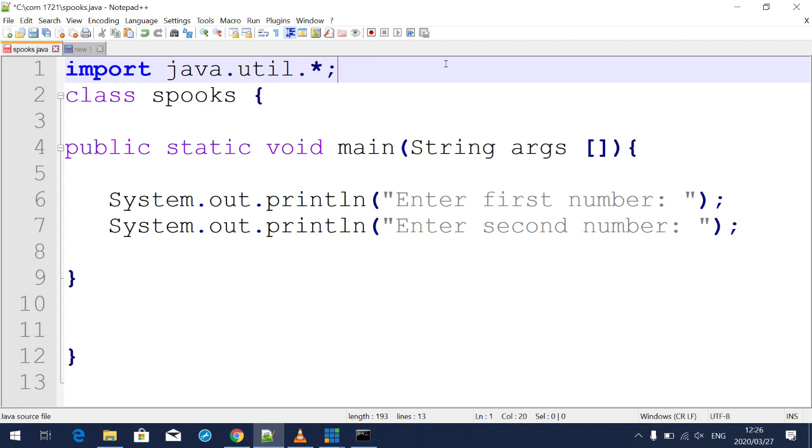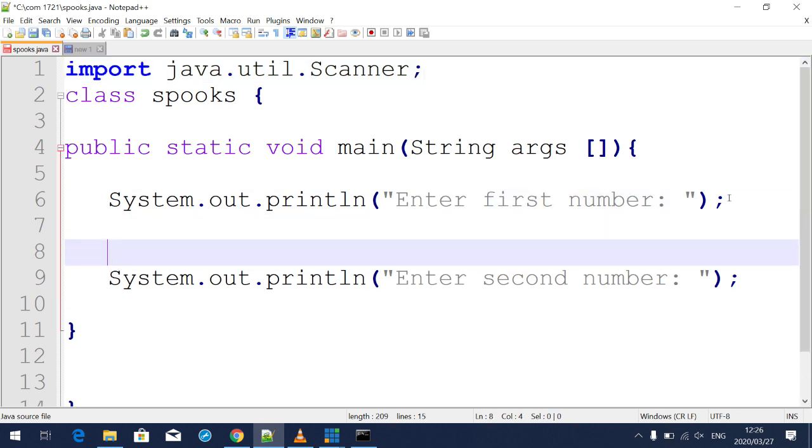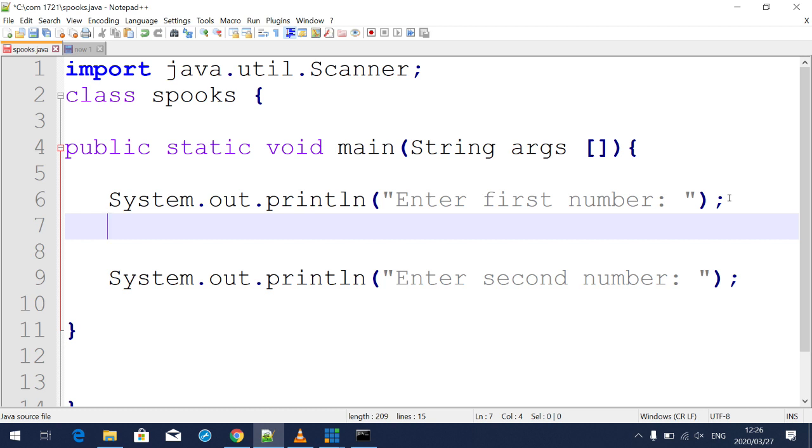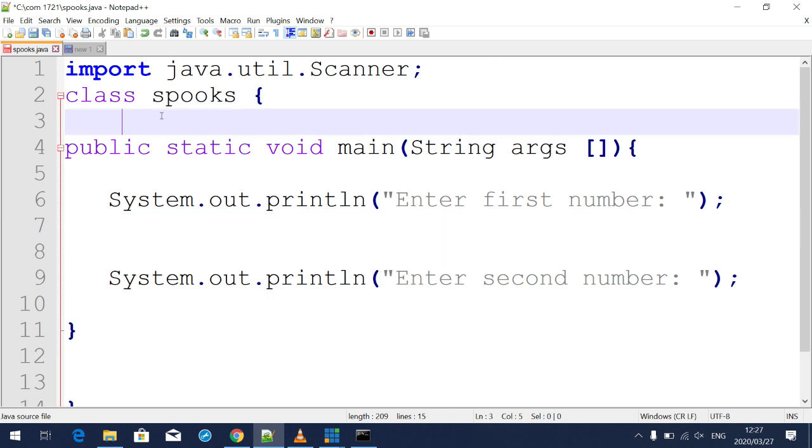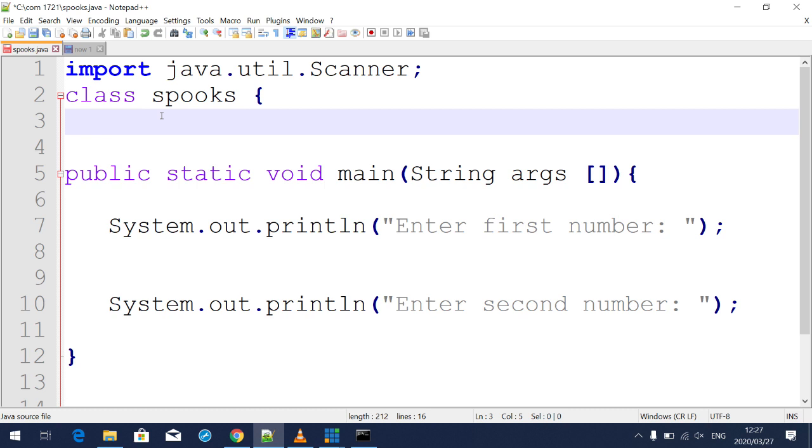If you're having any problem so far, if I'm moving too fast, please tell me. So for now, let us use .scanner so that you understand what I'm trying to do. After that, we're going to separate these two lines. So the first thing that we are supposed to be doing now, we're going to come here and declare int.